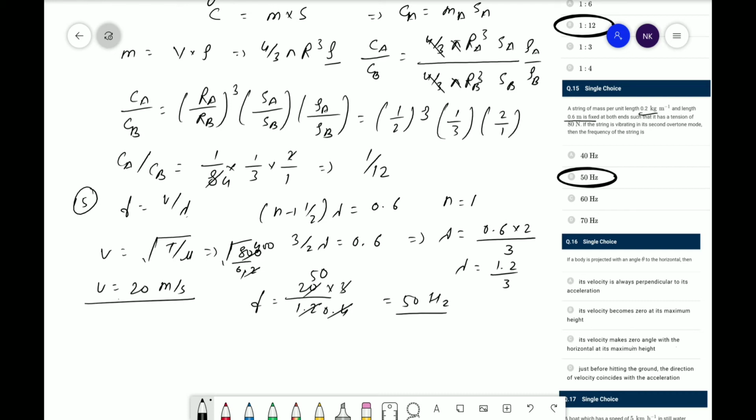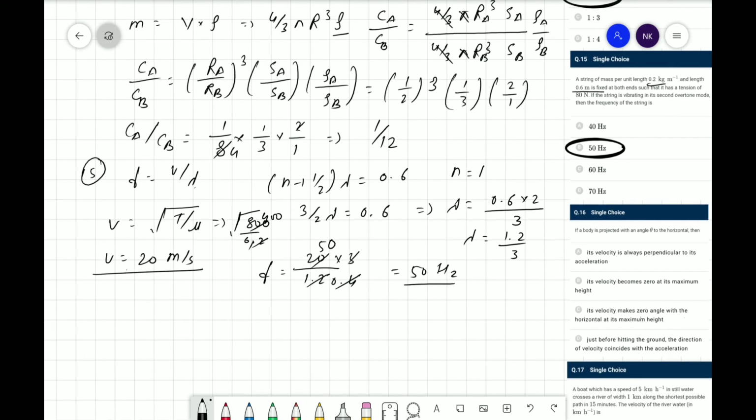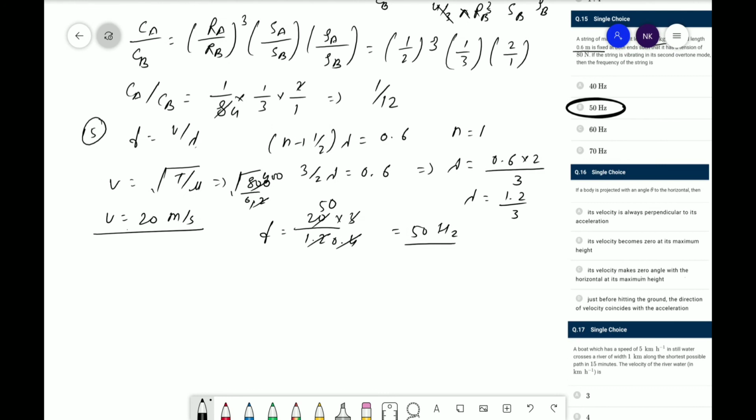Now moving toward the next question. In the next question, a body is projected at an angle to the horizontal. The question says a body is projected making an angle theta with the horizontal. Suppose the initial velocity is u, with horizontal component ux and vertical component uy. It asks whether its velocity is always perpendicular to the acceleration.